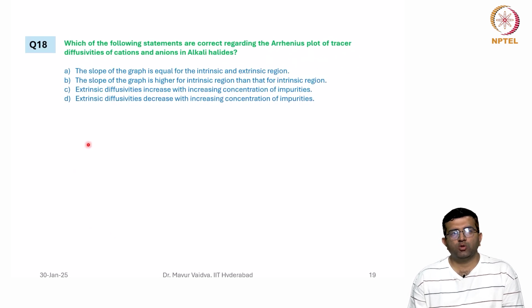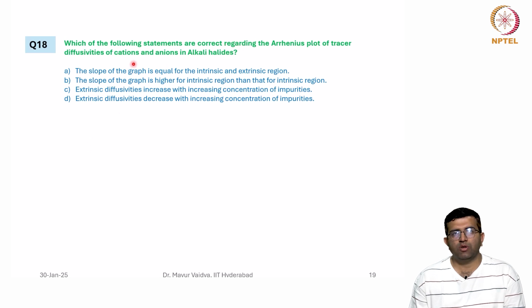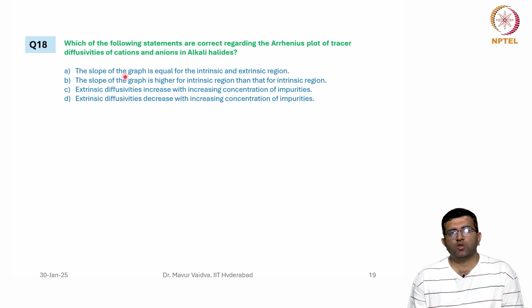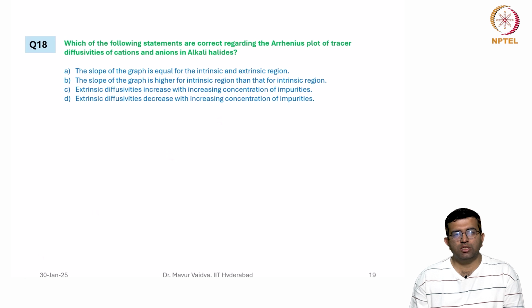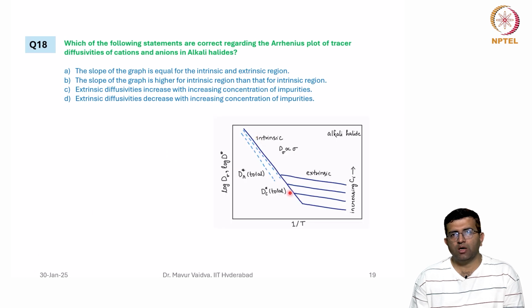Coming to the last question: which of the following statements are correct regarding the Arrhenius plot of tracer diffusivities of cations and anions in alkali halides? The slope of the graph is equal for the intrinsic and extrinsic region. This is not correct; you can see how the plot looks. The slope of the graph is higher for the intrinsic region than for the extrinsic region. This is correct.